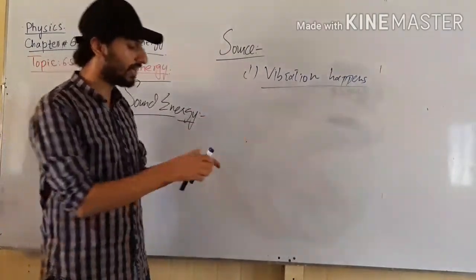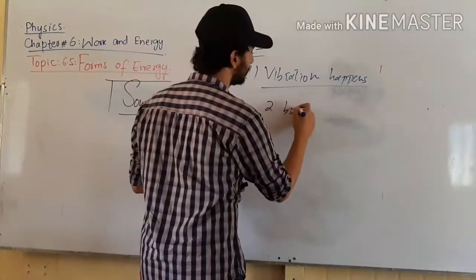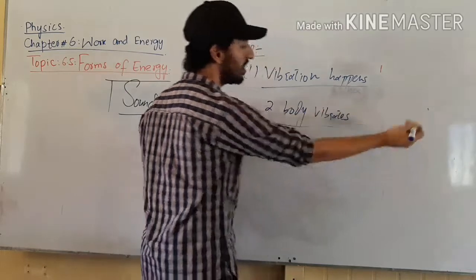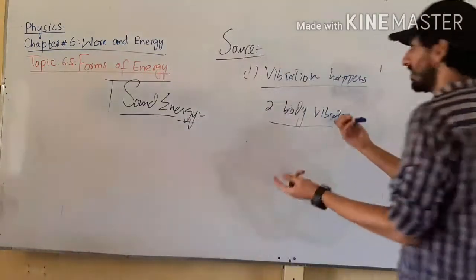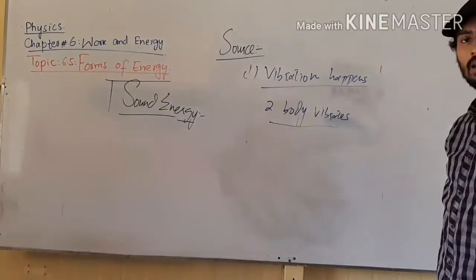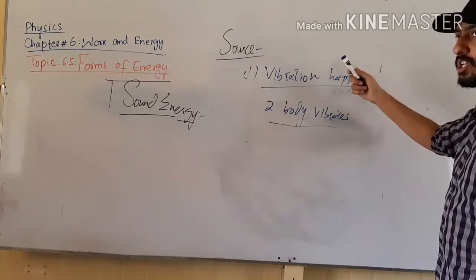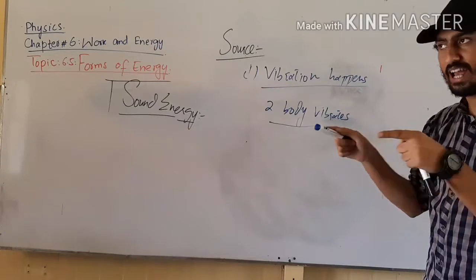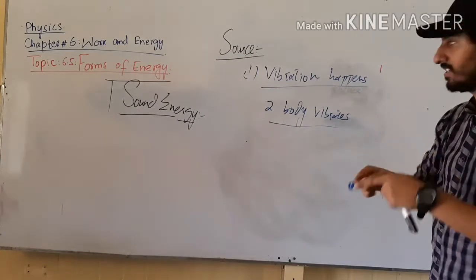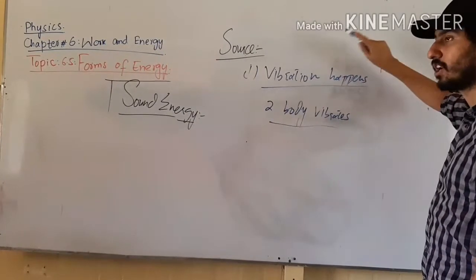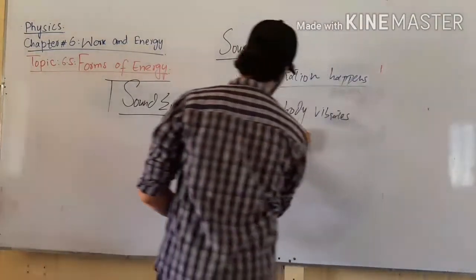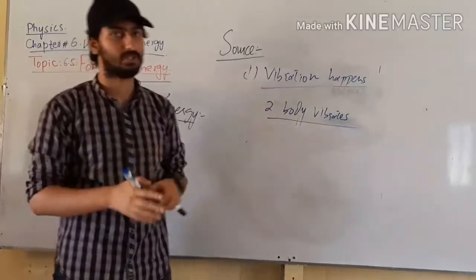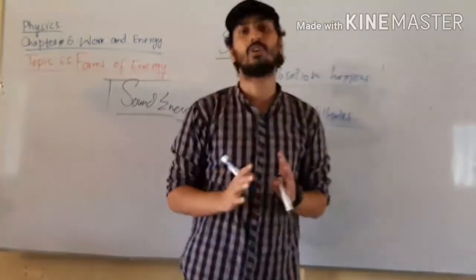Whenever two bodies vibrate, sound is produced. You can take the example of this marker. I am knocking at this board. A sound is produced because two bodies are hitting together and they are vibrating. The particles of this marker and the particles of this board are vibrating. So sound is produced. Whenever two bodies vibrate, sound energy is produced.